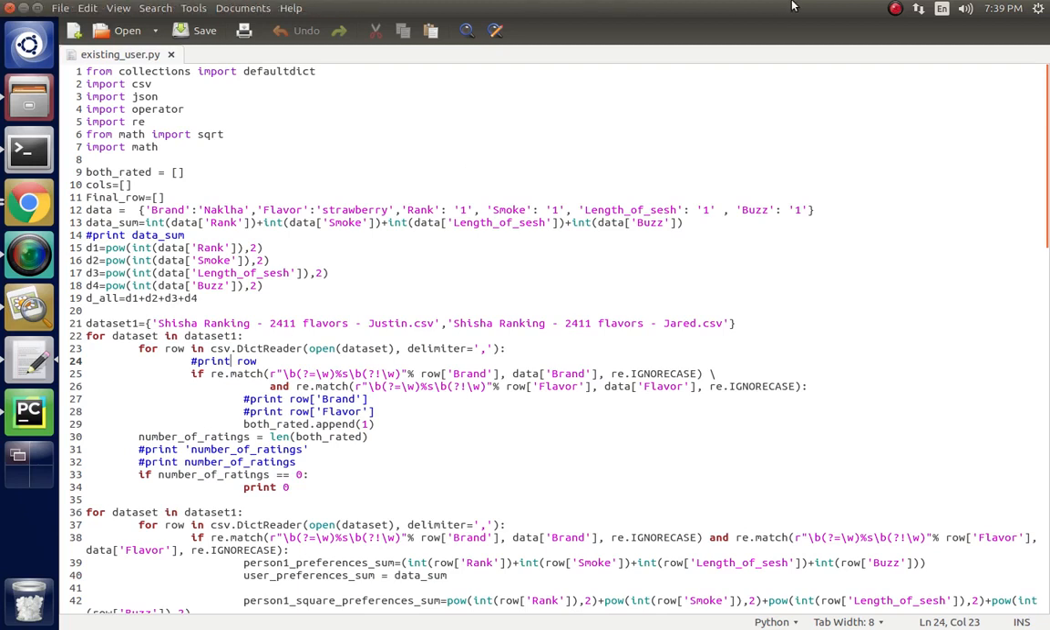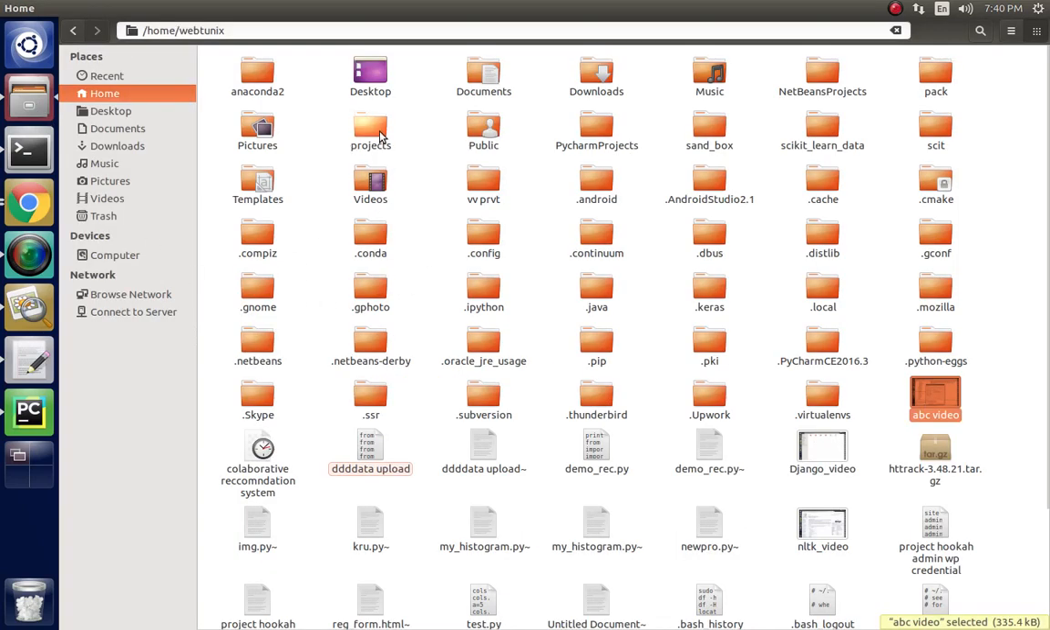Now I am going to show you a program of a collaborative recommendation system. This is the program, friends, in which we are using this CSV format of hookah flavor. Just see, this is the data that we are going to use further.